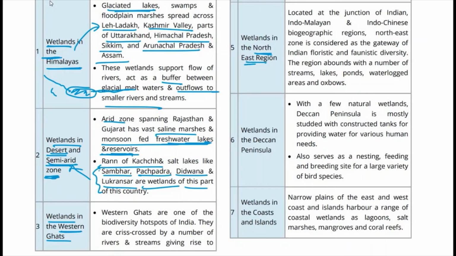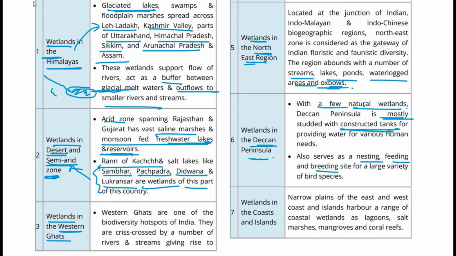So in the northeastern region also there are wetlands. Basically there are a number of streams, lakes, ponds, waterlogged areas and oxbows. So there are wetlands in the northeastern region as well. In the Deccan Peninsula also we get to see. But in the Deccan Peninsula basically a few natural wetlands are there, and it is mostly studded with constructed tanks. So they can also act as wetlands. So these actually serve as sites for nesting, feeding and breeding for a large variety of birds.